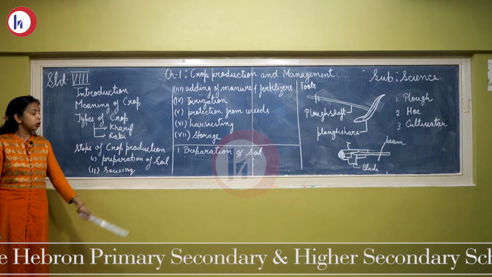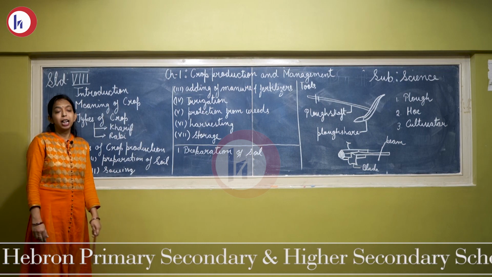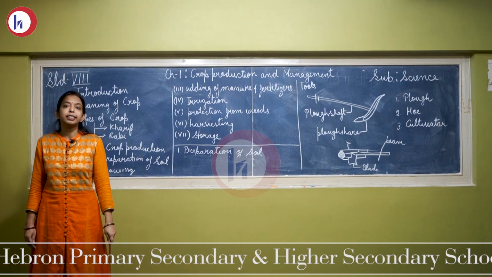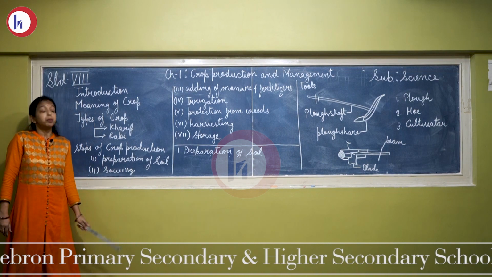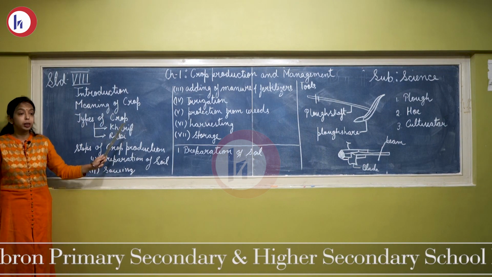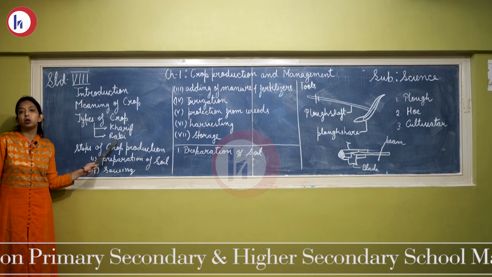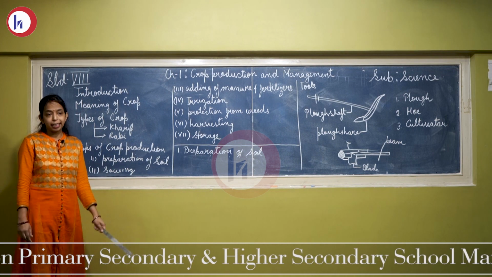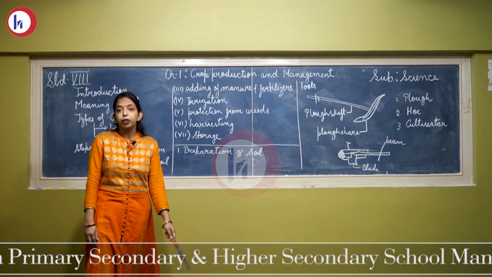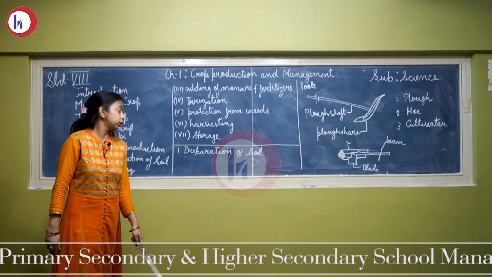Now we will talk about the Rabi crop. When plants are sown in the winter season, that is from October to January, such crops are known as Rabi crops. Examples of Rabi crops are wheat, gram, and mustard.